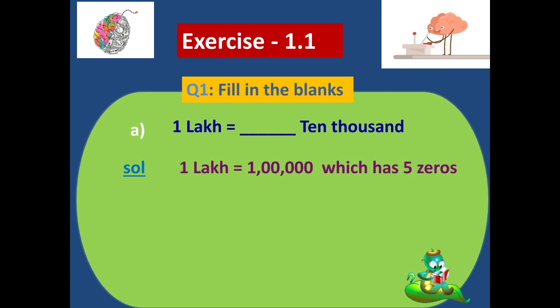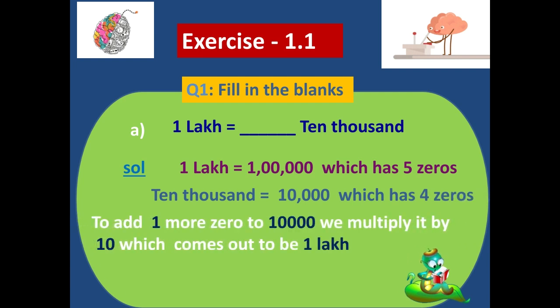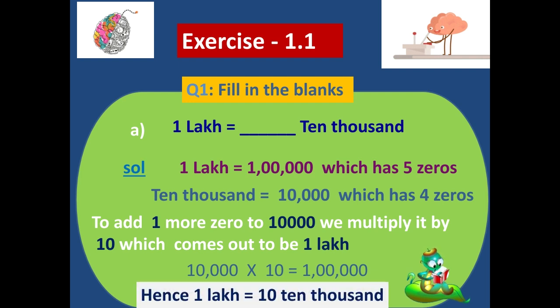See, 1 lakh, how many zeros does it have? It has 5 zeros, and 10,000 has 4 zeros. So we just need one more extra zero to make 10,000 into 1 lakh. When we need one extra zero, we need to multiply the smaller number by 10. Why 10? Because 10 also has only one zero. So 10,000 into 10 is equal to 1 lakh. So we can say that yes, 1 lakh is equal to 10 times 10,000.